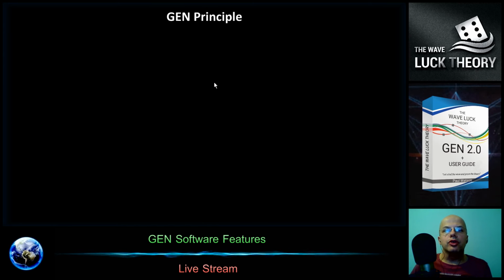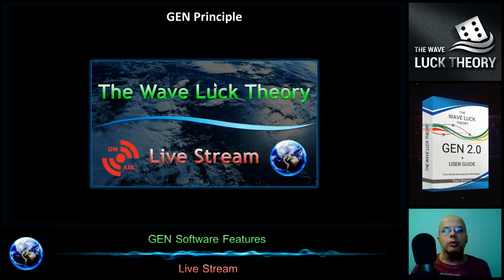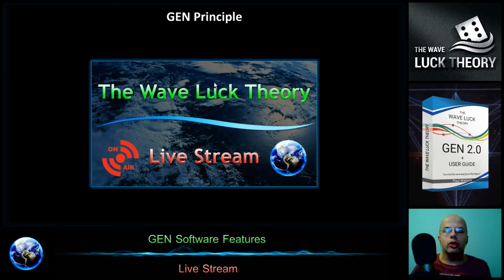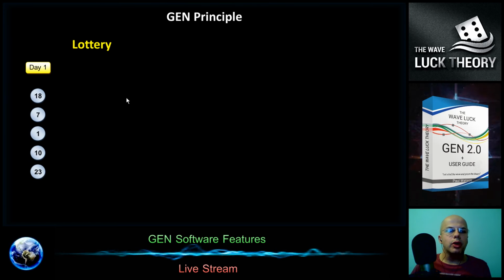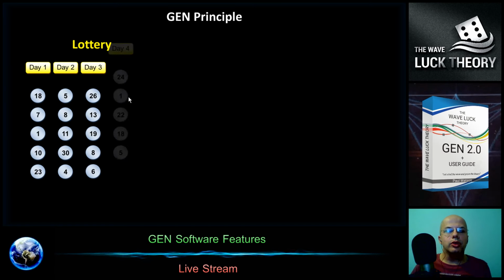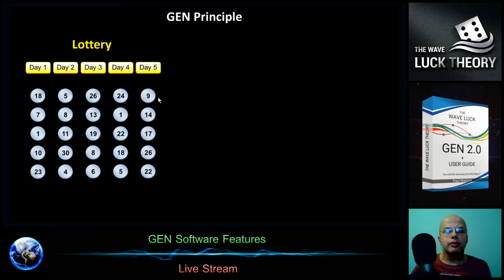Let me start with the Gene software principle based on the wave-like theory definition, which I presented in detail in the previous live stream lecture, and today I will describe it briefly in a shorter form to have everything in one place. So we have on one side the lottery. One day these numbers are drawn, the second day we have other numbers, the third day there are new numbers, the fourth day other new numbers, the fifth day other numbers are known, and then there will be a new sixth upcoming day where we don't know the numbers yet.